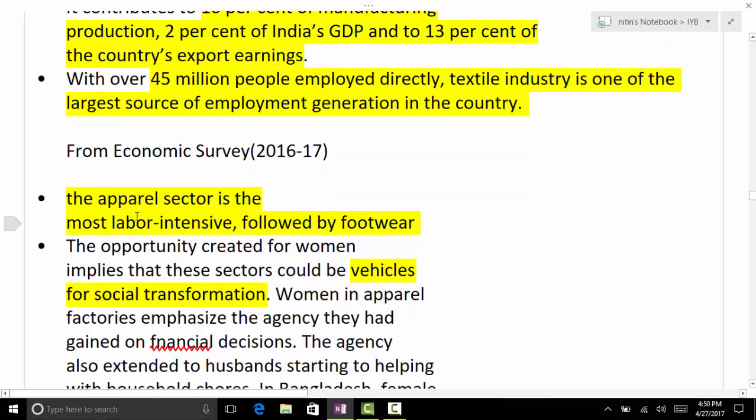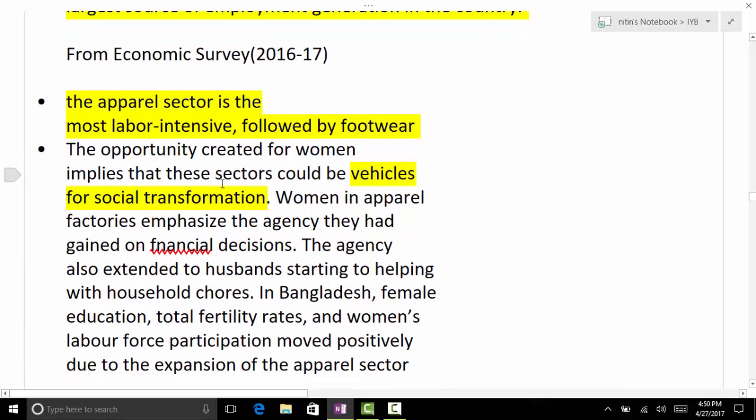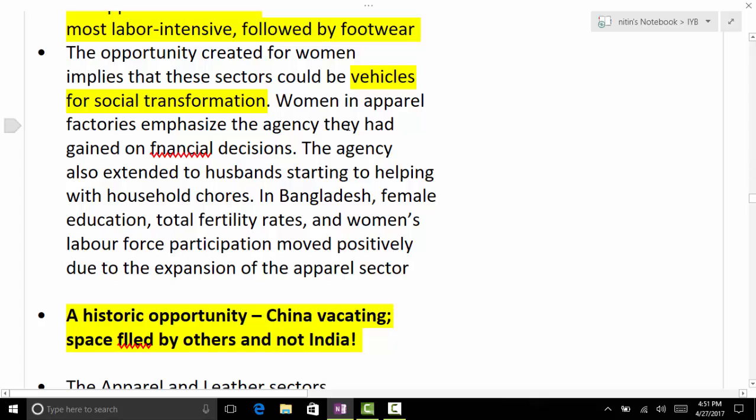Again it shows the significance of labor intensive sectors, followed by footwear. About the apparel sector they are saying it can now be used as a vehicle for social transformation. A very important point. First of all it is highly employment intensive, and among those employed, it is mostly women. Whenever women get employment, it is a social transformation of the whole family and society. When a woman is empowered, she will be involved more in decision making in the household, at the society level, at different levels.